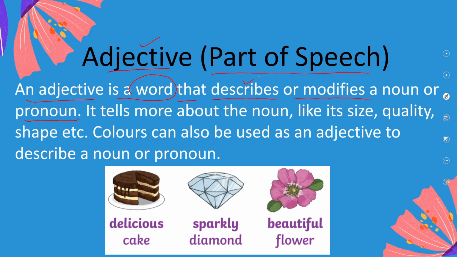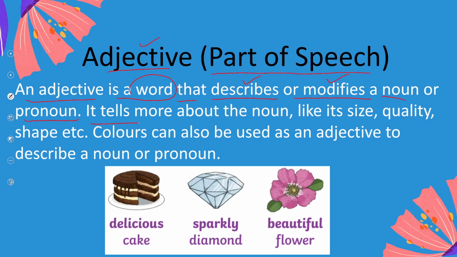It means it gives a little description about our noun or pronoun, and also it modifies, it brings a different modification and change into our noun or pronoun. And the purpose is to give more information about the noun or pronoun.